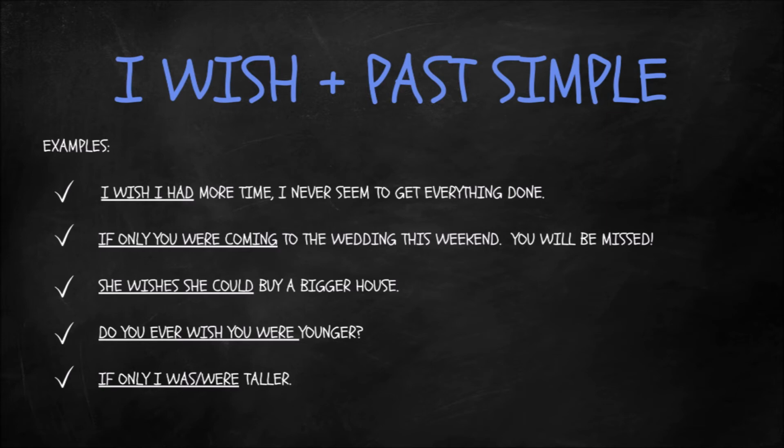Now, in the case of hope, she might have a reason to think it's really possible for her to buy a bigger house. Maybe she's going to get a pay rise, or maybe she's going to get an inheritance. So she has a reason to think that this is more realistic and not just a dream, which when we use wish, that suggests it's more a dream and there's not such a strong possibility of our wish coming true, which is a difference between wish and hope.